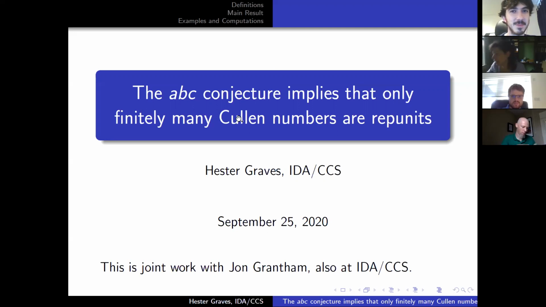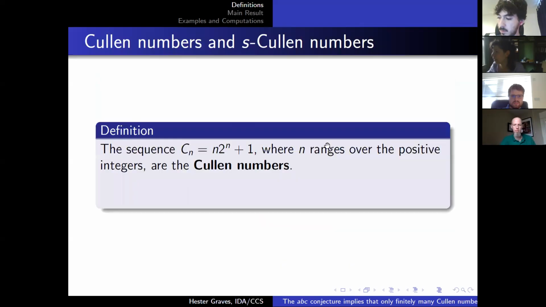So the title is "The ABC Conjecture Implies that Only Finitely Many Cullen Numbers Are Repunits." And this is a dense title. It's got 3 terms in it people might not know. They might not know what a Cullen number is, they might not know what a repunit is, and they might not know what the ABC conjecture is. So we are going to start by defining those terms.